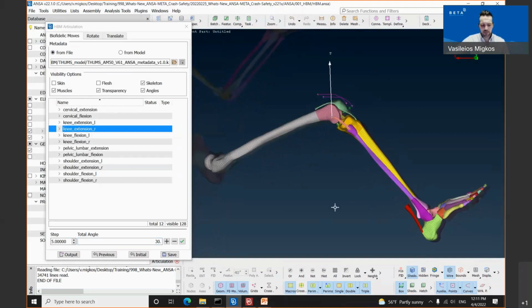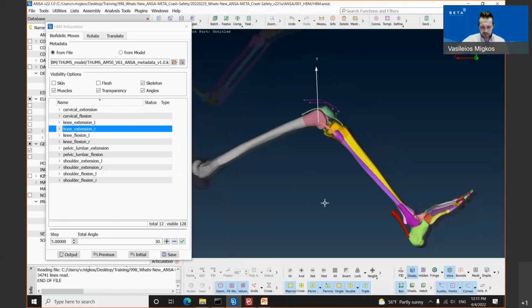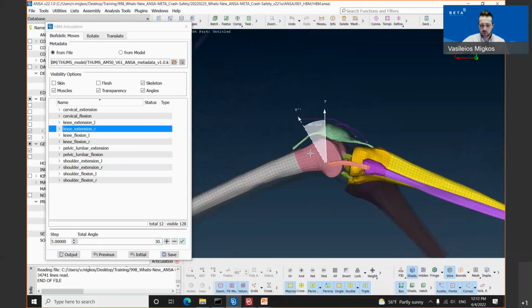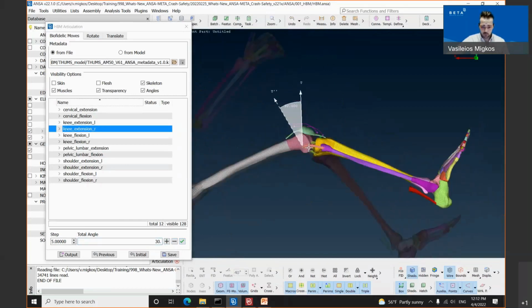Once the user has defined the total angle at the bottom of our human body articulation window, he simply needs to click the green check mark if he wants to perform this 30-degree movement, or he can move the human body with the plus-minus button according to the step which has been defined. Let's perform this movement by simply clicking the green check mark, and as you will see, we will have 6 steps being performed from our human body model tool.